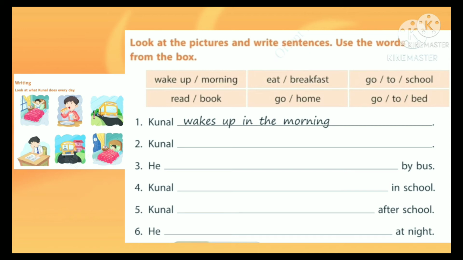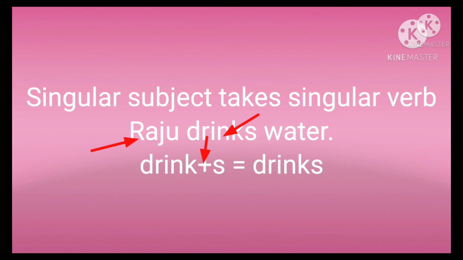Kanal wakes up in the morning. Why is S added here? Because Kanal is a singular noun. For a singular noun, we have to use a singular verb. For a singular verb, we have to add S or ES.